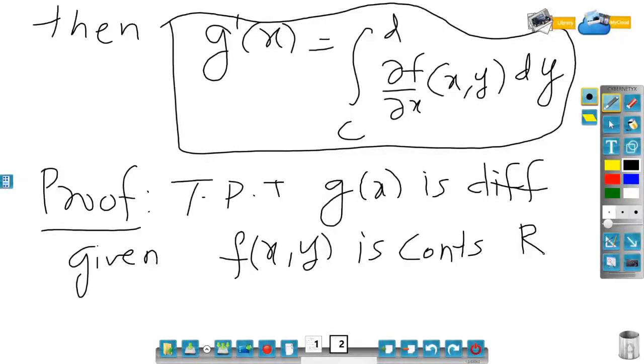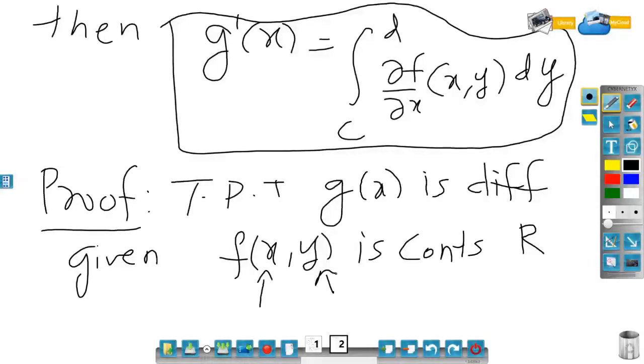Now if I keep my x as a constant, then f(x, y) will be a function of only y, because if I keep x as a constant, since f is continuous in (x, y), it will be continuous in y. A similar kind of argument I can say for y also.